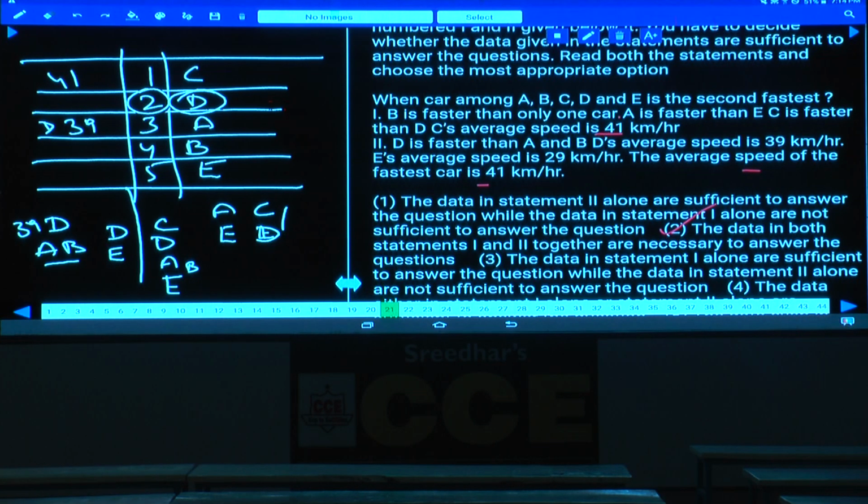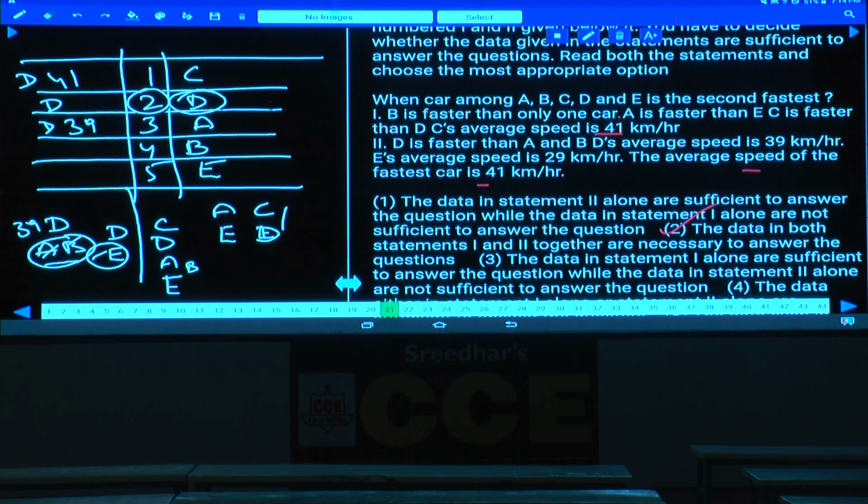D 39 is given. At the same time, D is more than A and B, and D is more than E. Now this D is more than 3 cars, A, B and E. As this D is more than 3 cars, hence D must be at this place or at the first place, 1 or 2.